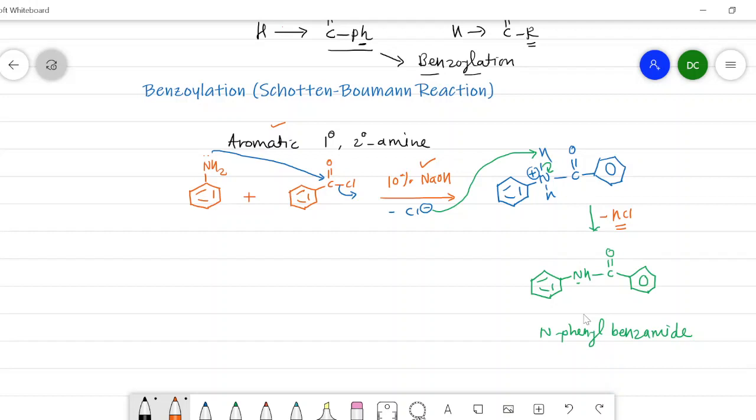And in the next video, we will see how the amines are differentiated, or how the amines are identified by chemical reactions. That is, we will see the carbylamine test or carbylamine reaction. We will see the Hinsberg test or the reaction of amine with the Hinsberg reagent, and the reaction of amine with nitrous acid. From all these reactions, we can differentiate primary amines, secondary amines, and tertiary amines, or aliphatic amines and aromatic amines.